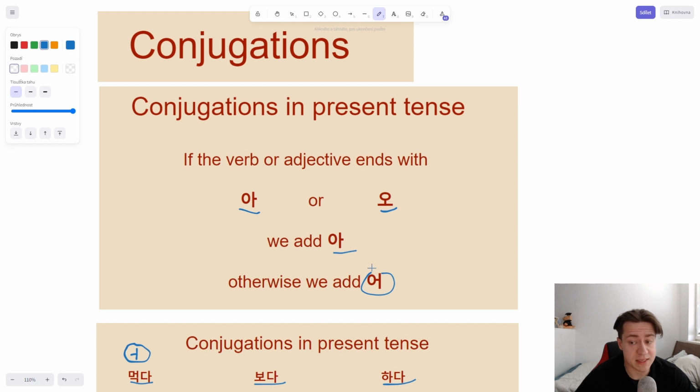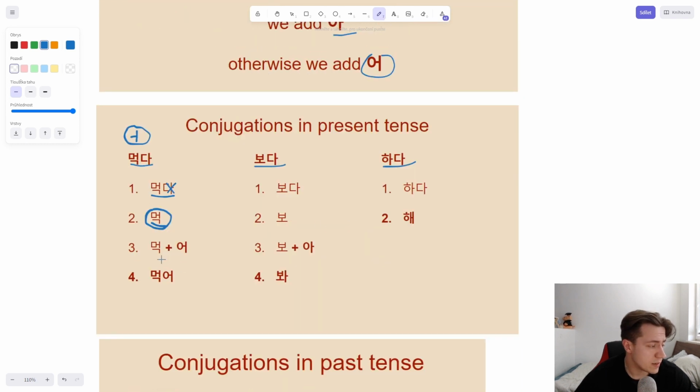I hope it makes sense. So as you can see, we have 먹 plus o, and we create 먹어, which is to eat, conjugated in present tense. Casual speech. We will talk about formalities probably a few lessons from now. We will just learn casual speech for now.